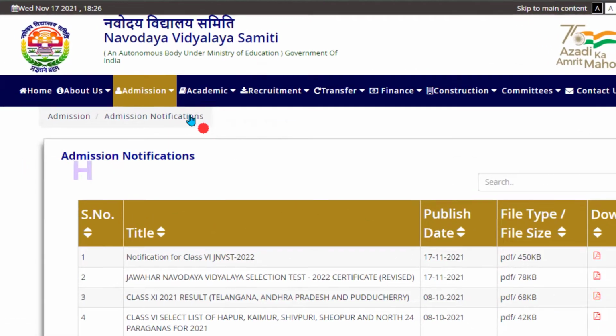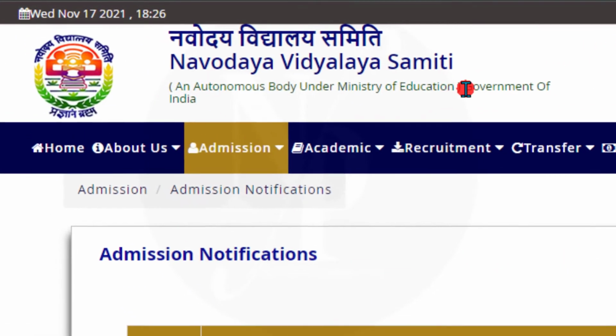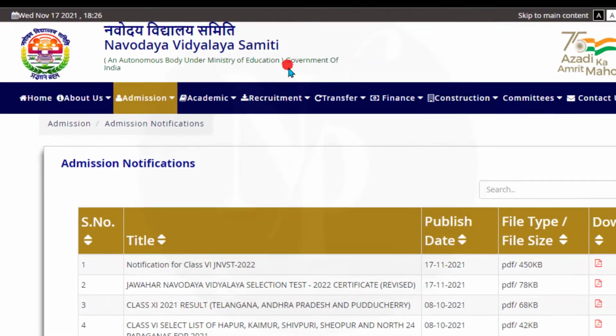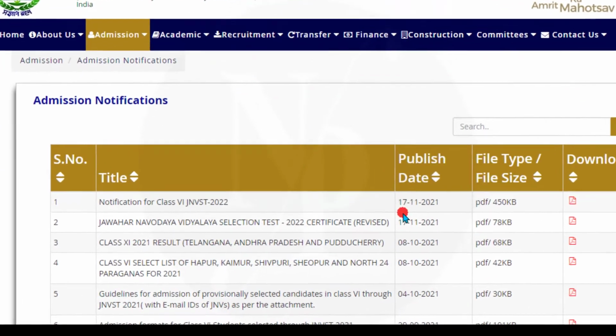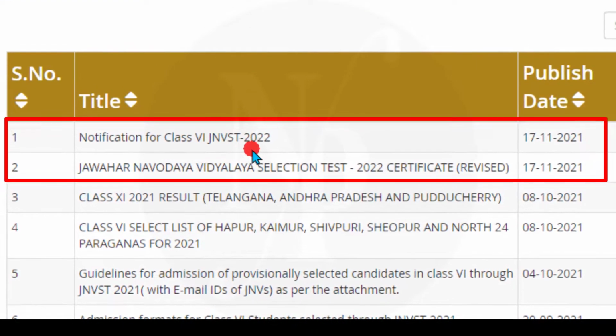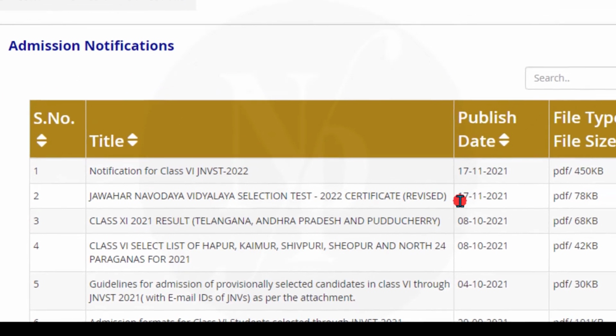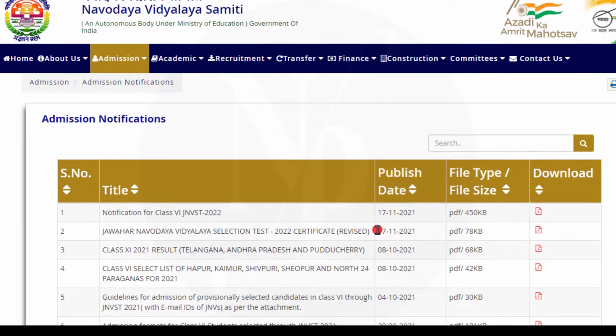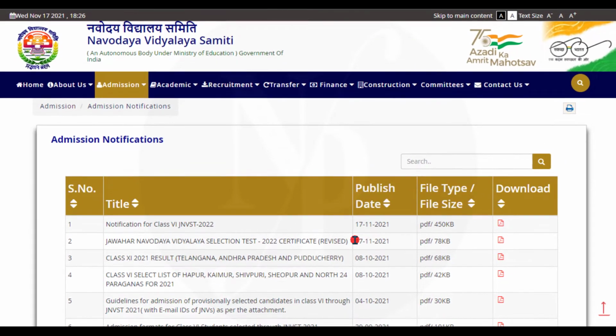Hello everyone. Navodaya Vidyalaya Samiti has published two new updates on 17th November 2021 about Class 6 JNVST 2022. Let us see these, but just before that, I will let you know how you can reach the admission notifications tab